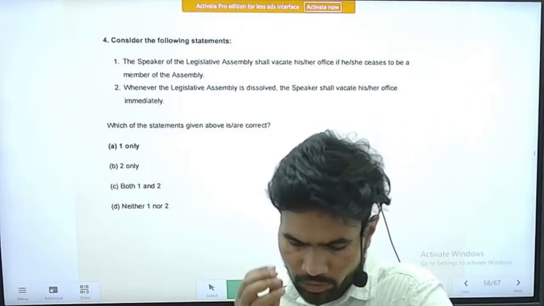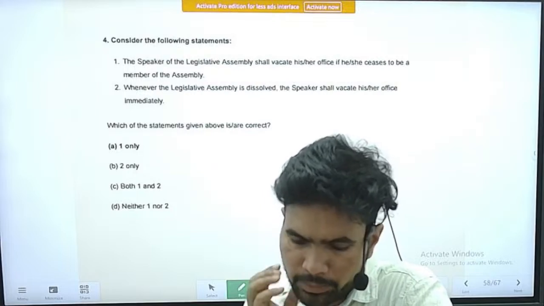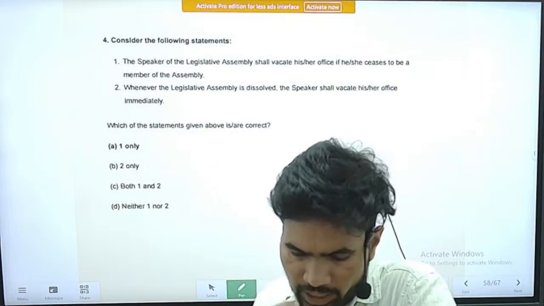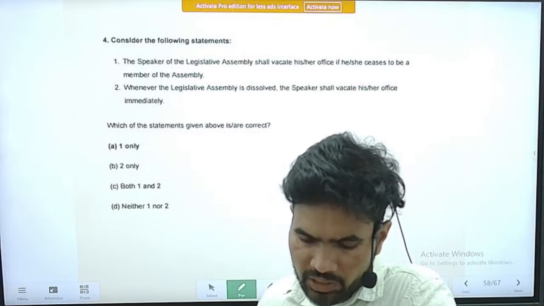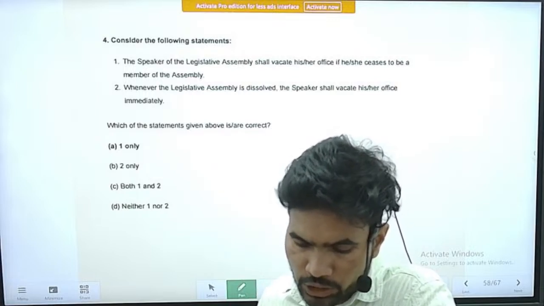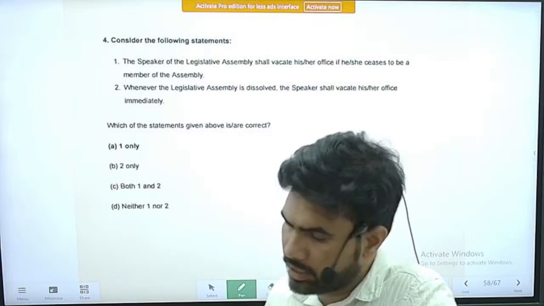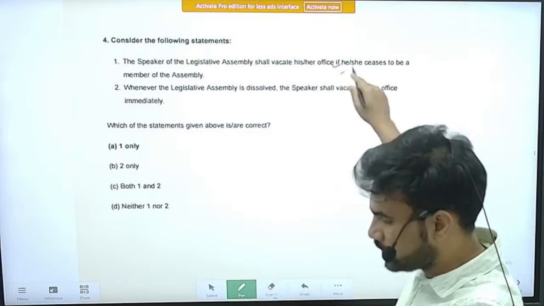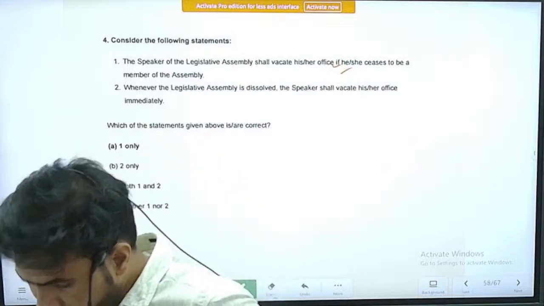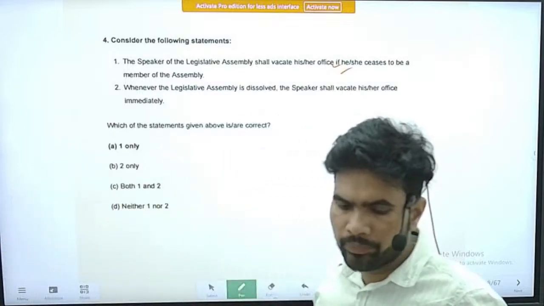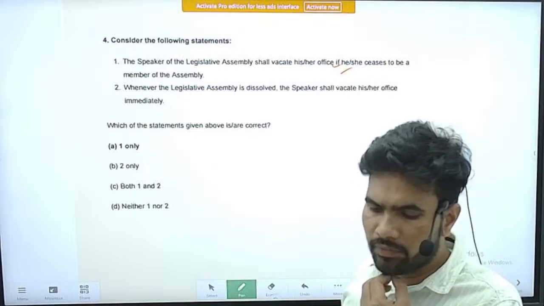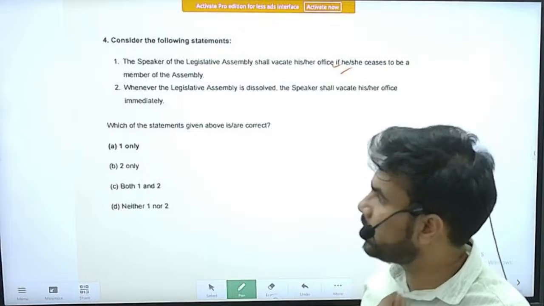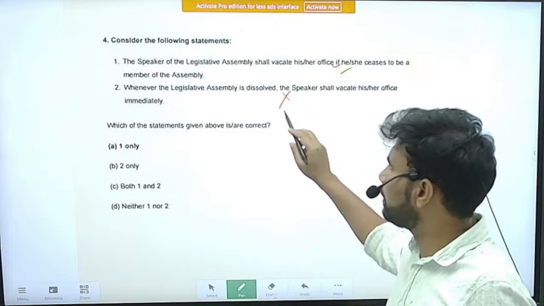Next question, consider the following statements. Statement 1, the Speaker of the Legislative Assembly shall vacate his or her seat or office if he or she ceases to be a member of the assembly. Yes, this is a correct statement. Once they cease to be a member of the assembly, they have to vacate their seat. Statement 2, whenever the legislative assembly is dissolved, the Speaker shall vacate his or her office immediately. This statement is an incorrect statement.